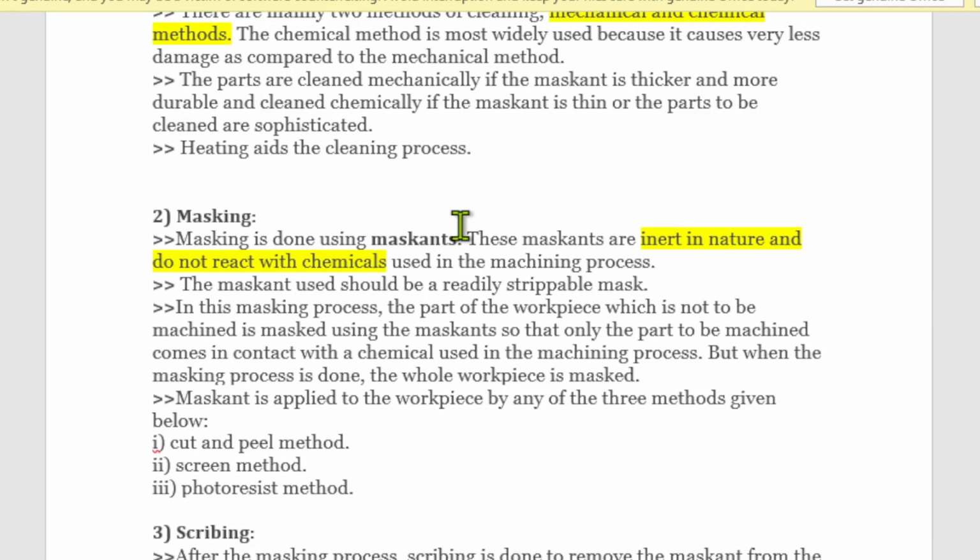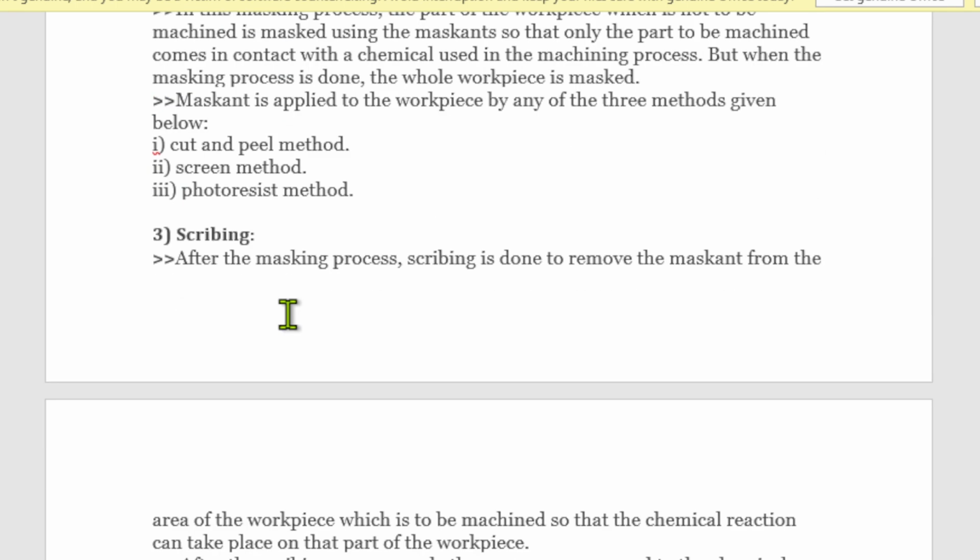So then masking. Means here the maskants are inert in nature. Okay, they do not react with the chemical. So maskant is applied gently on the surface, and that maskant is left on that surface. Then scribing means you have to remove the maskant where you want to machine,